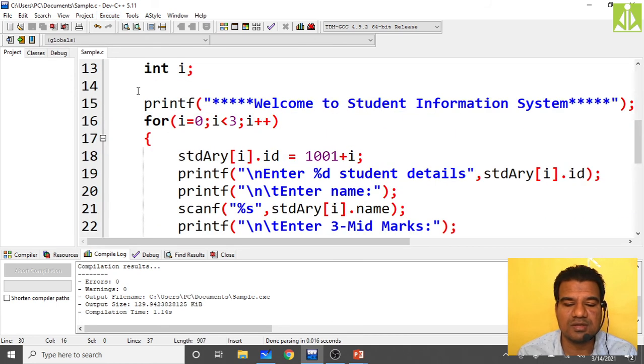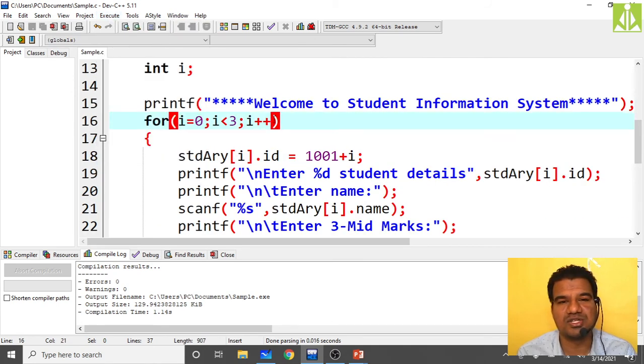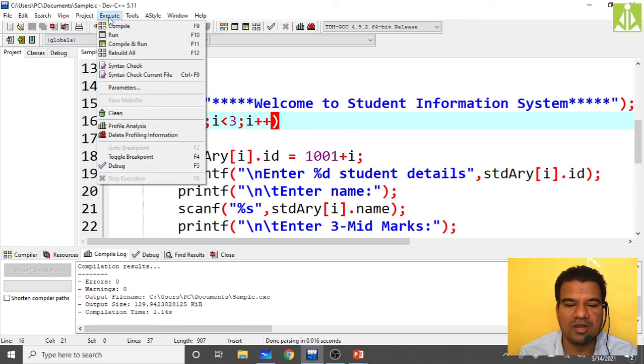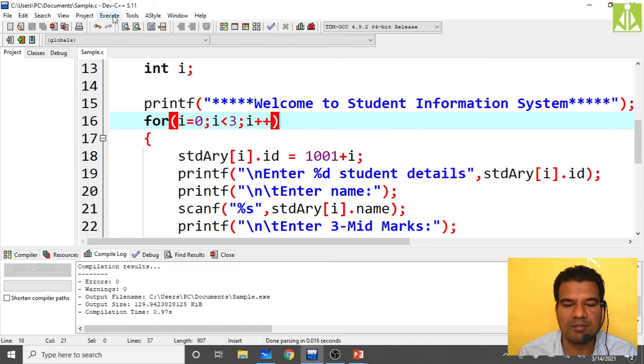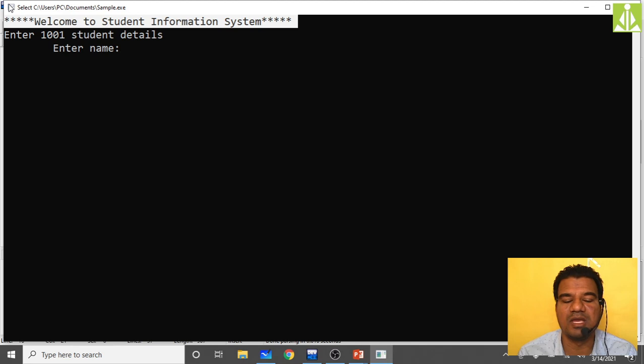Okay, so simply save it now, because printing 3 students or printing 60 students, both are the same. So I will go compile. As you can see, compilation is successful. Now run. See how nicely I am getting the output. Welcome to student information system. So this is something like an application only.